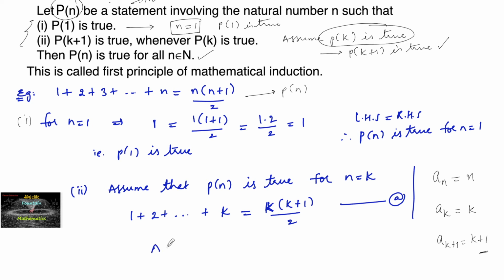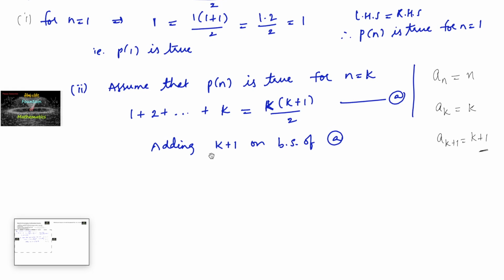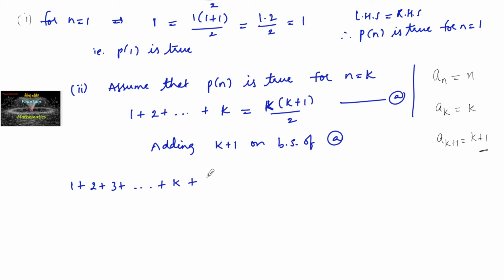So what I will do is add k plus 1 on both sides of equation A. When I add k plus 1 on both sides, we can write 1 plus 2 plus 3 and so on up to k plus 1, which equals k of k plus 1 upon 2 plus k plus 1.